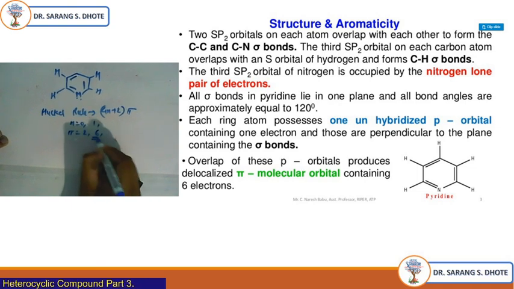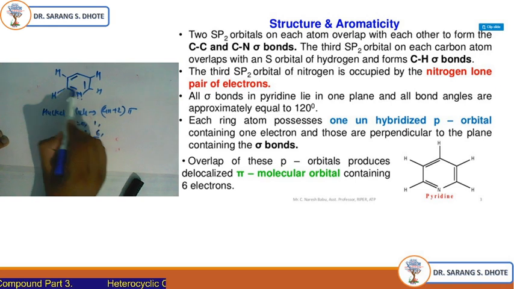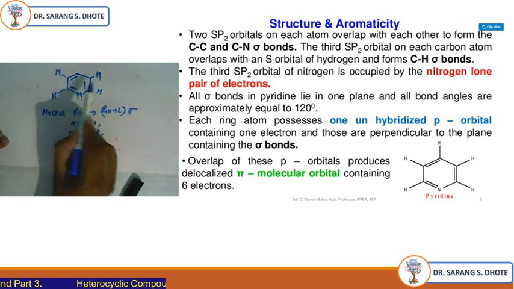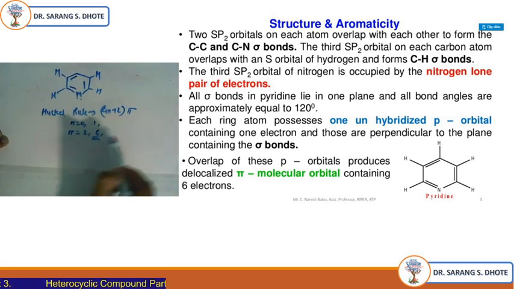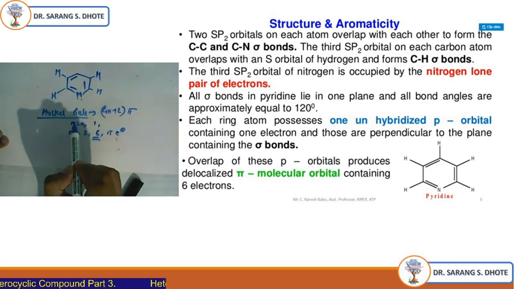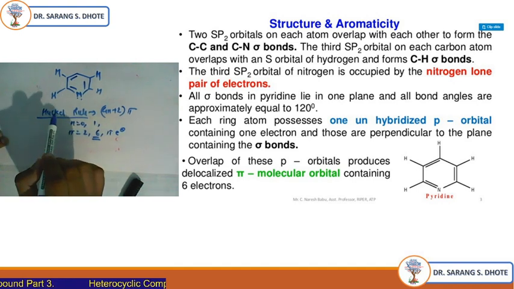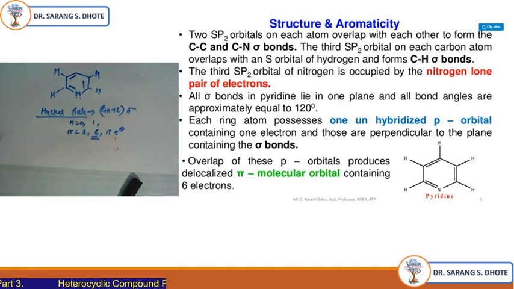See, 6 is there. There are a total of 6 electrons, because there are 3 pi bonds, and 1 pi bond is equal to 2 electrons, so there is a total of 6 pi electrons. It follows Huckel's rule, so this compound is aromatic in nature.